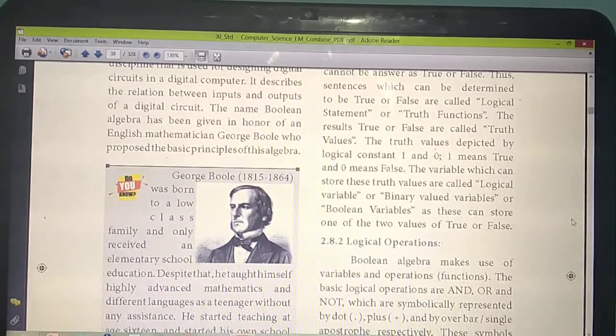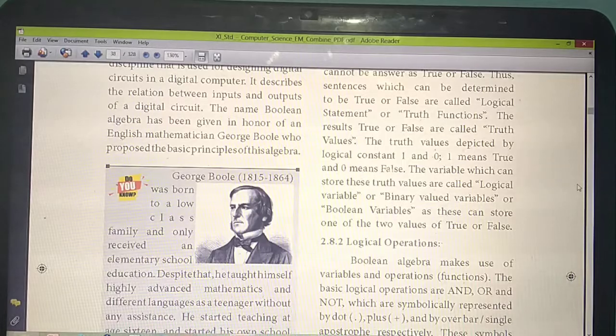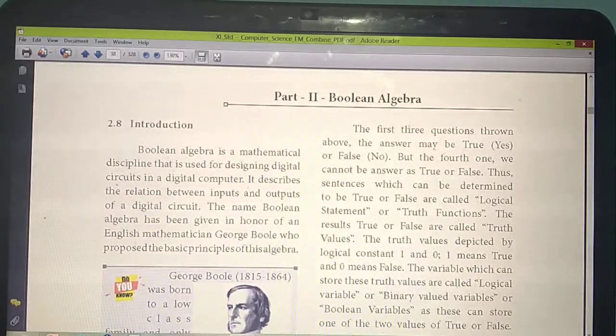The variable in which you are going to store the answer true or false, we are calling as, so 3 names they have given in your textbook. What are they? Logical variable, binary valued variable or Boolean variable. So the answer becomes either true or false. Understand? Once more, this paragraph is very important. From this paragraph you can expect any 1 mark questions.